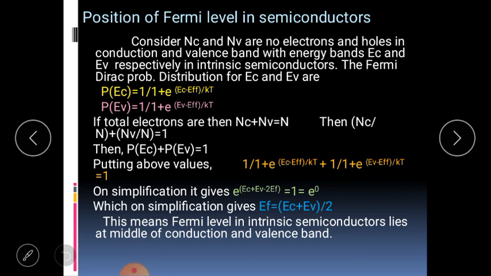On simplification, this gives e raised to Ec plus Ev minus 2Ef divided by kT equal to 1 equal to e raised to 0, which on simplification gives Ef equal to Ec plus Ev divided by 2. This clearly means the position of Fermi energy level in intrinsic semiconductors is at the middle of conduction band and valence band.